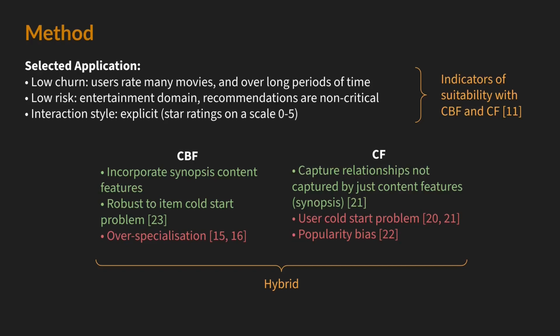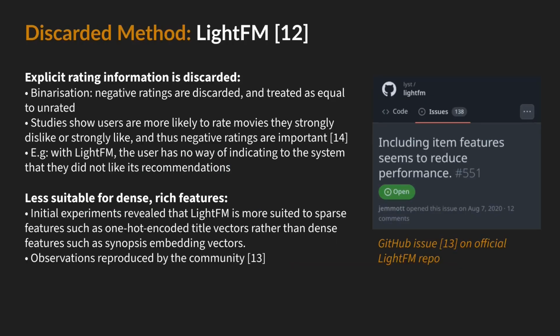As for the recommender systems method, the nature of my application lends itself well to content-based filtering and collaborative filtering. In particular, content-based filtering can be used to leverage the synopsis content features I gathered. However, it can lead to over-specialization. Collaborative filtering is more robust to this and can capture relationships beyond those provided by content features, but is inherently biased towards more popular items. A hybrid combination of both of these was therefore selected in order to alleviate these issues while inheriting their benefits.